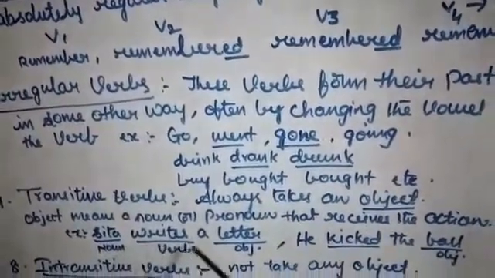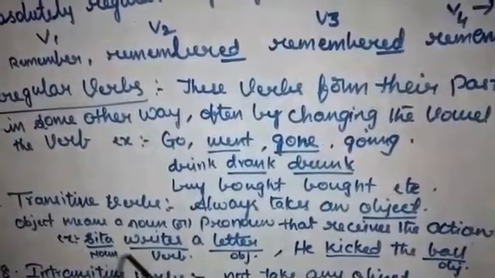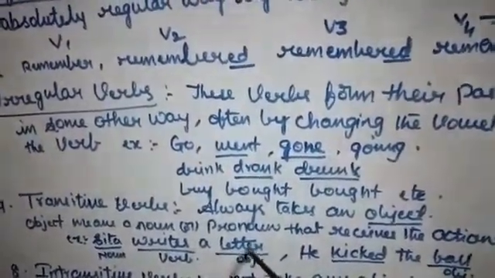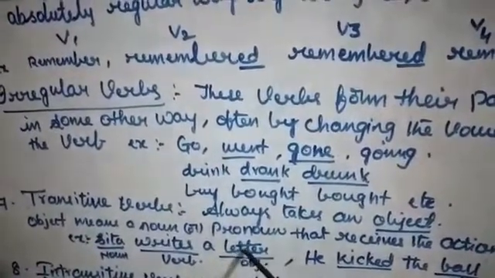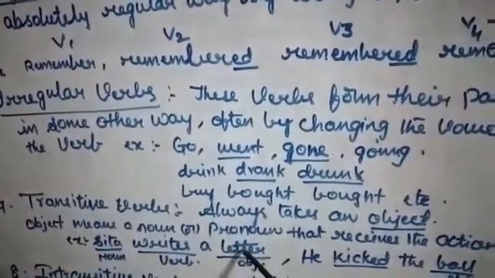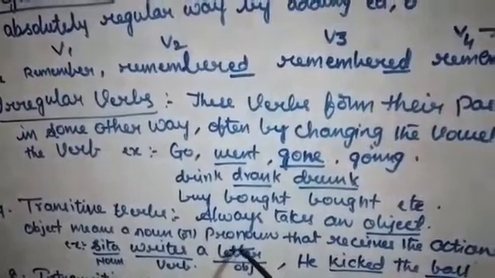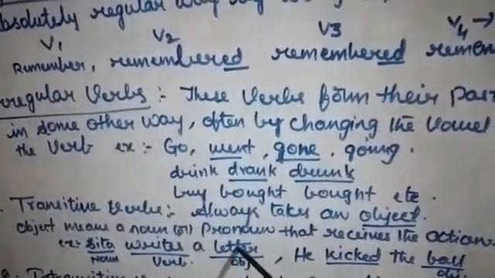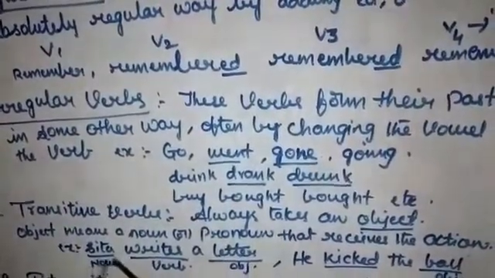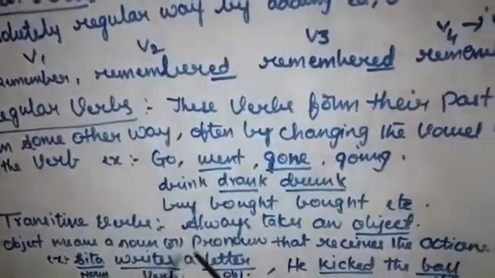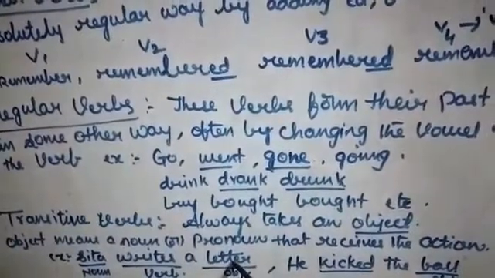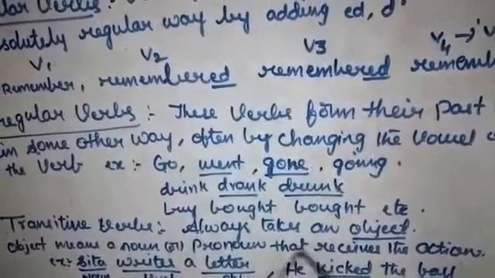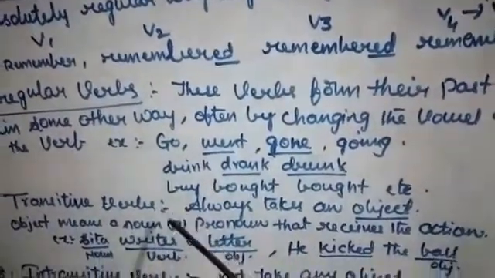So, "Sita writes a letter." In this, Sita is a noun, writes is a verb, and a letter is an object. If we want to know whether it is an object or not, we have to make a question by using who or what. What does Sita write? A letter. Who writes a letter? Sita. So the object always receives the action, either noun or pronoun, and such verbs are called transitive verbs.